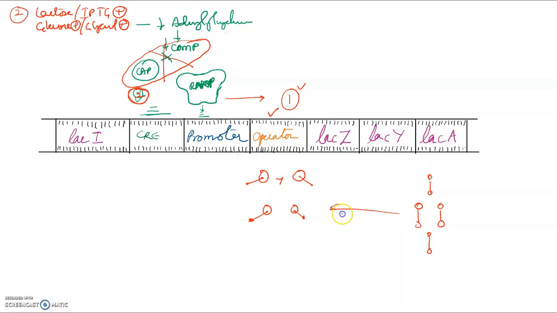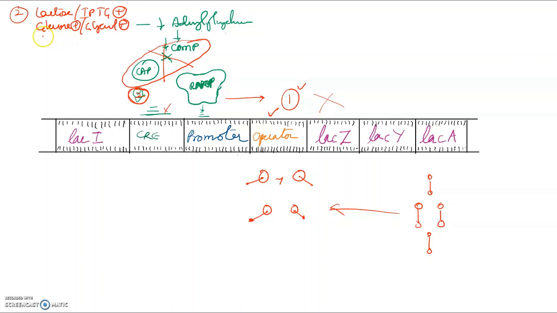That happened because of the presence of lactose. But the second one, that is the recruitment of RNA polymerase, which requires cyclic AMP and CAP complex, is absent. Because of this, RNA polymerase will not come and bind, or even if it can bind, it binds very little and the transcription is inefficient. So the transcription doesn't occur.